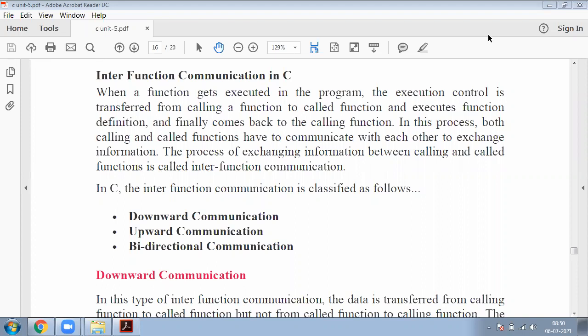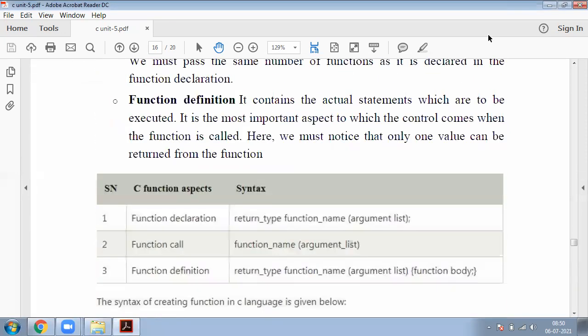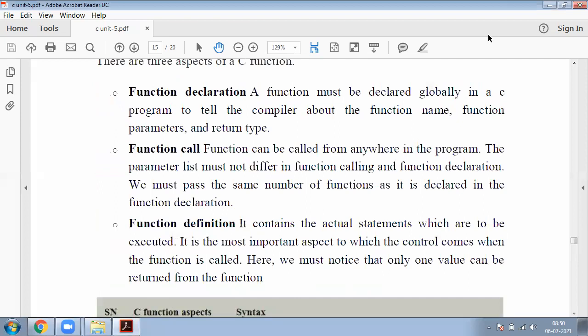Function consists of three parts. These are called aspects of function. First one is function declaration, next one is function calling, and next one is function definition. Function declaration is nothing but a prototype. This is declared globally.